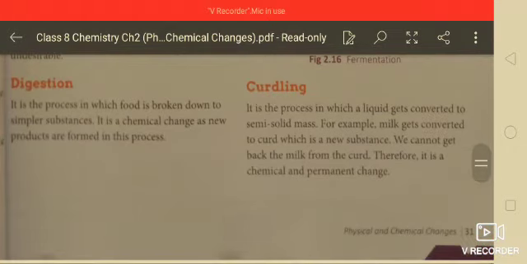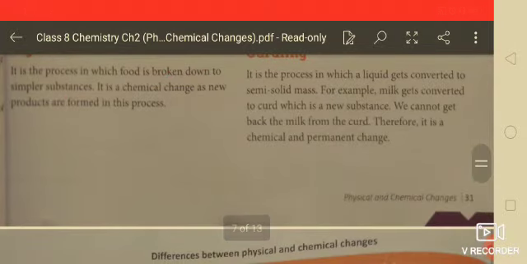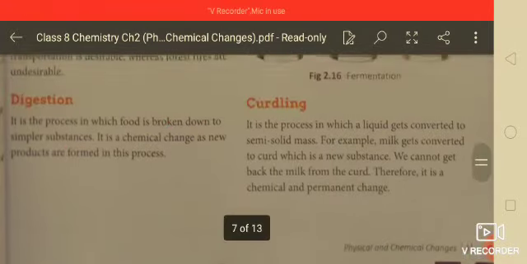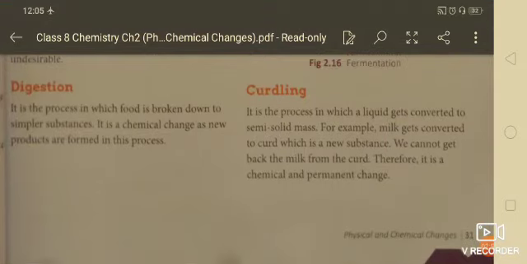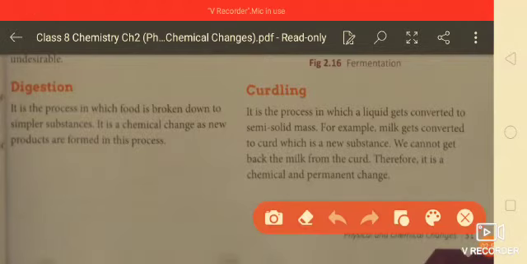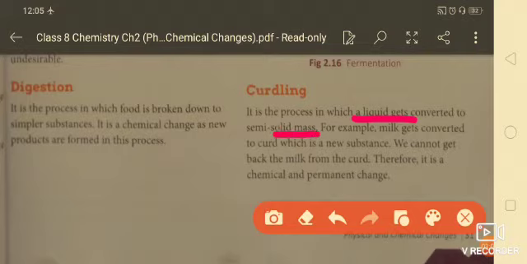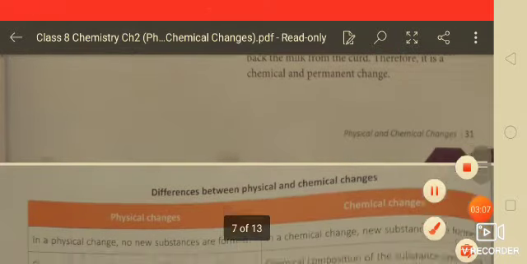And digestion, it is the process in which food is broken down into simpler substances. It is a chemical change. This produces energy, and it is a chemical change. Now curdling is also a chemical change. This is the process in which a liquid gets converted to a semi solid mass. For example, milk gets converted into curd, that is also a chemical change because it is a permanent change.